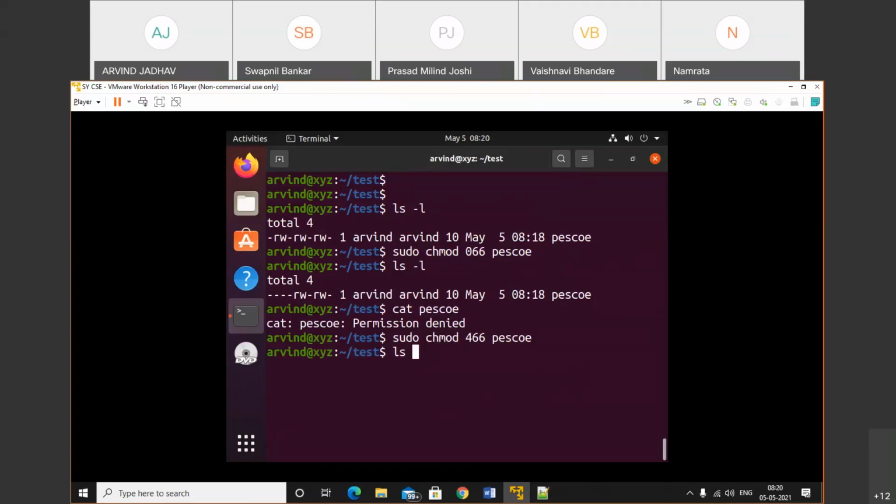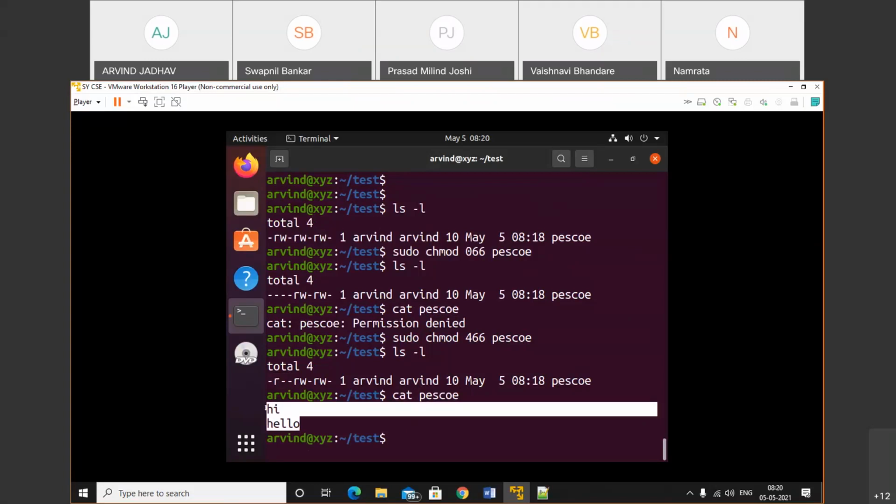Now check ls -l. Earlier we didn't have permission, but right now the owner can read the file. Let's check whether the owner has permission to read the file. Cat PSU. See, we get that information. We can read that file. But can I write to that file? Does the owner have write permission? No, the owner does not have write permission.